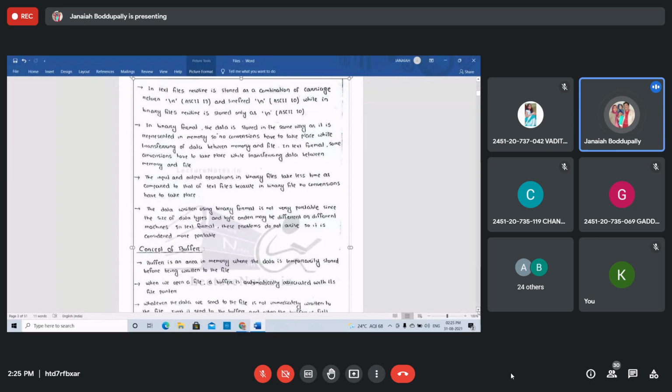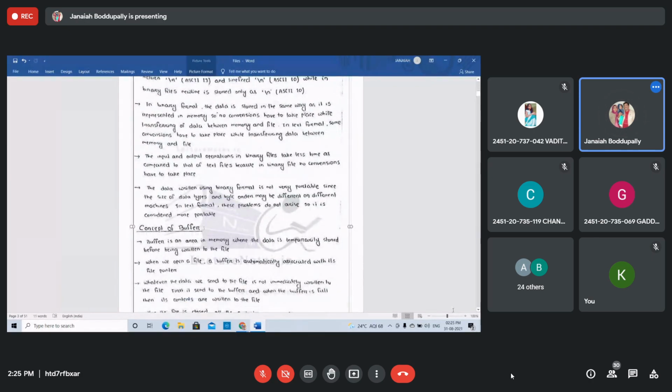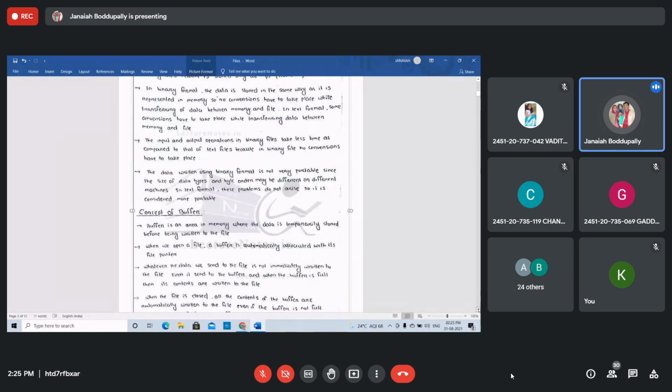The basic concept in it. Then you don't know the binary. This concept of buffer we will learn next.